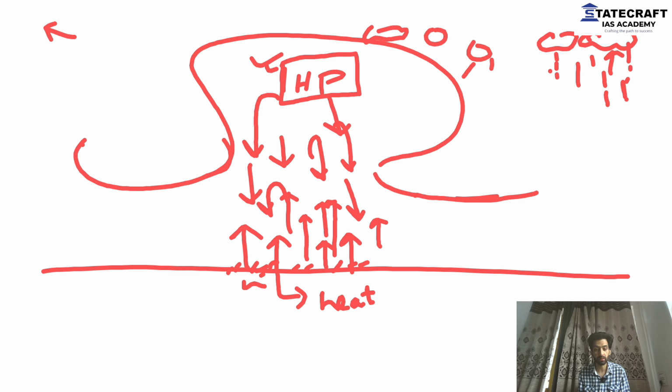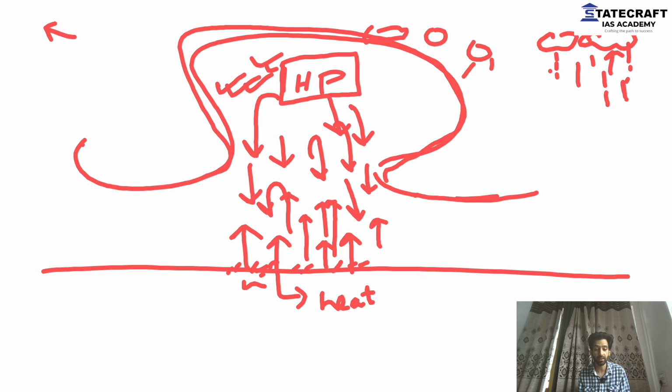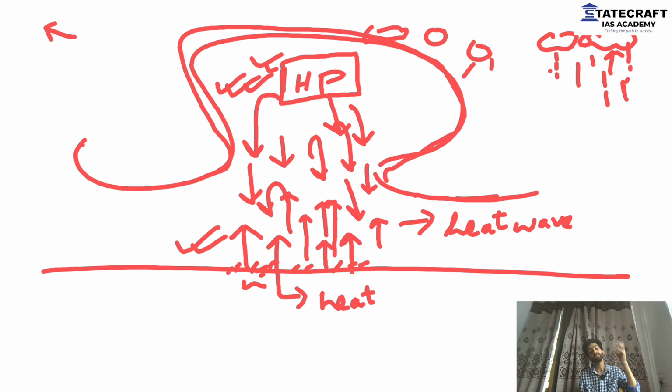But this acts as a watchman. It doesn't allow the air to go up. The high pressure system does not allow the air to go up. It constantly pushes the air down. That further heats the ground and the temperatures rise. We see the condition called heat wave. Now you imagine constantly the sun is there. The temperatures are rising. We want rainfall, but there is no rain.